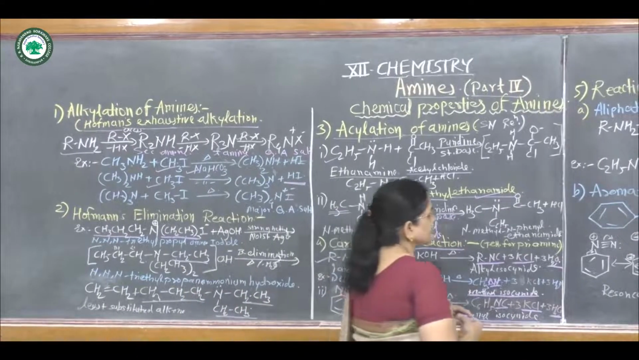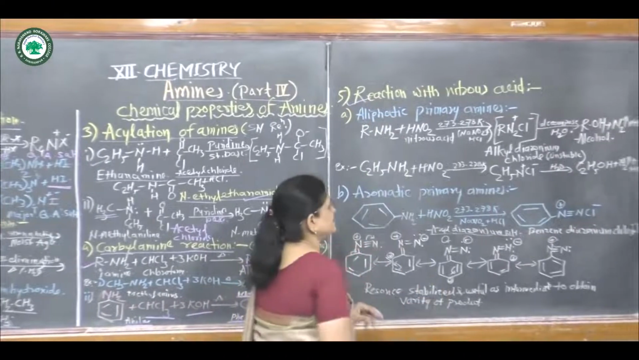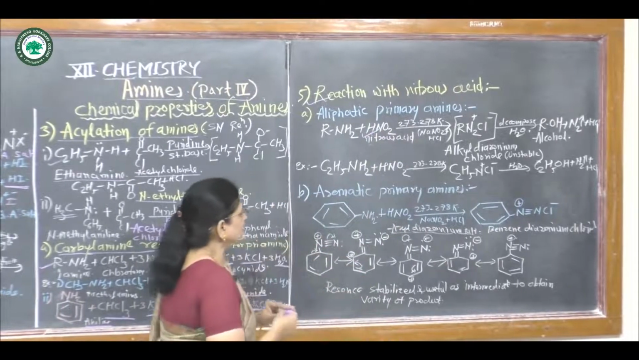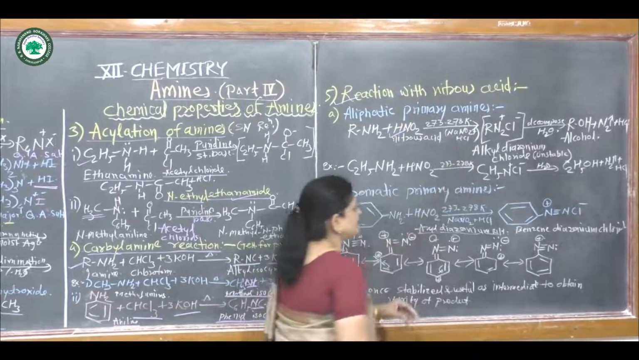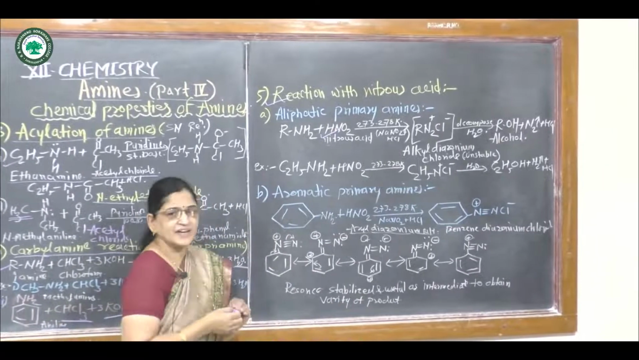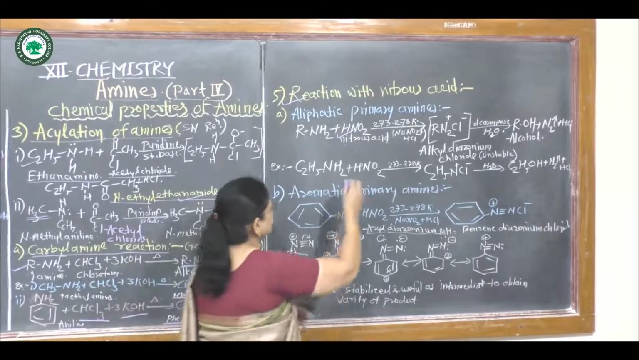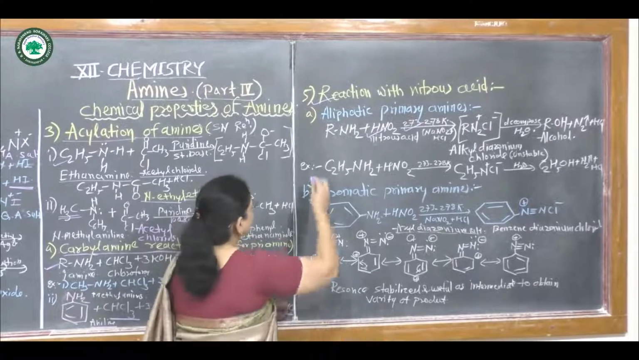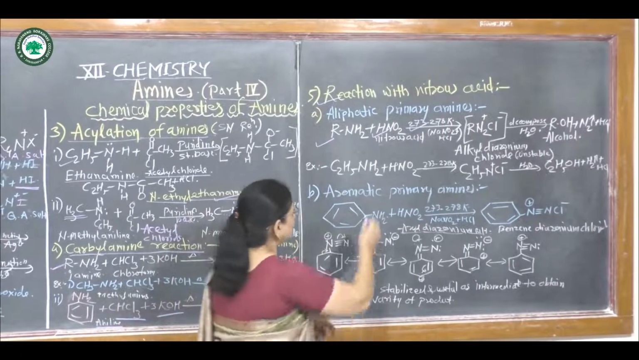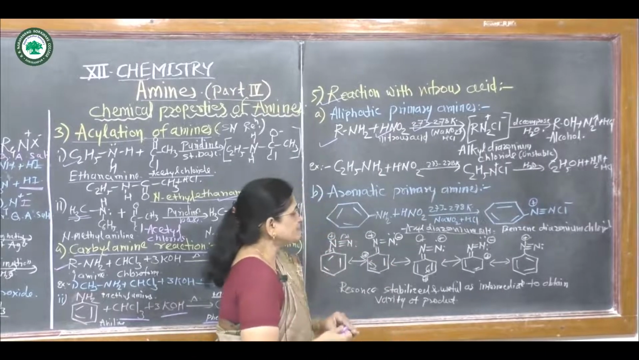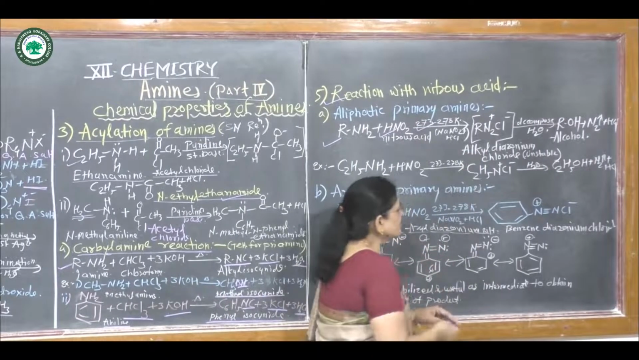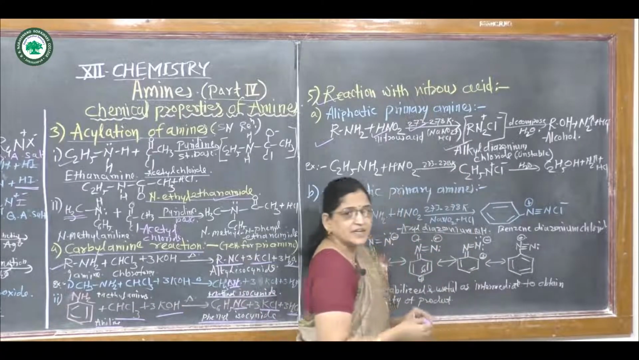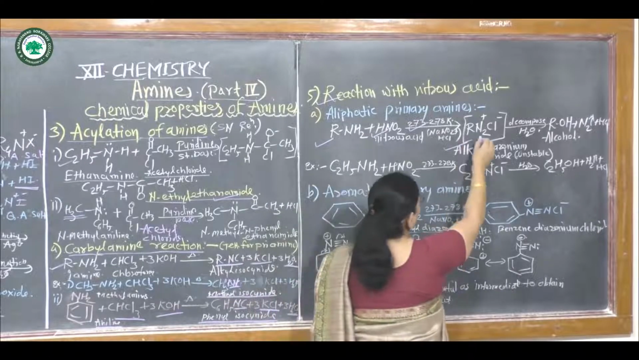The next reaction is the reaction with nitrous acid, having formula HNO2. It is generated from sodium nitrite and HCl at 273 to 278 Kelvin. If a primary amine reacts with nitrous acid, it gives an unstable product, alkyl diazonium chloride, that is RN2Cl.